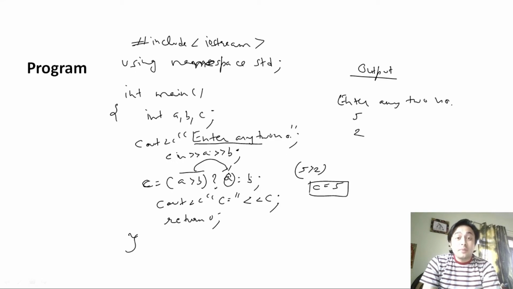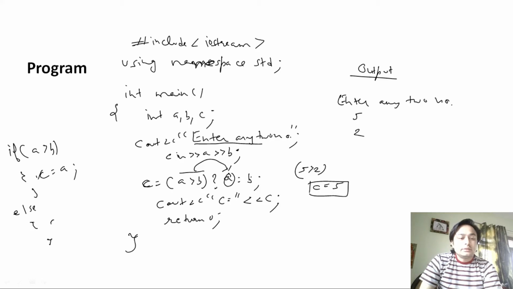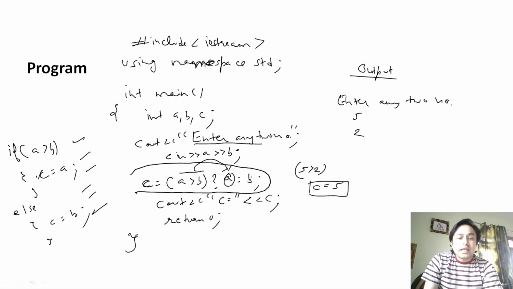The same program can be written by using the if-else control statement. Here I am writing the program: if a is greater than b, then cout c equal to a, else cout c equal to b. Now you can see that you have to write multiple lines of code. By using the conditional operator, you can perform the same operation in a single line of instruction. So it is just similar to the if-else control statement.